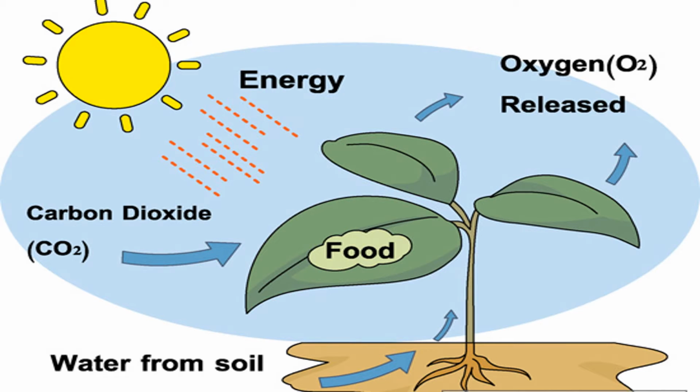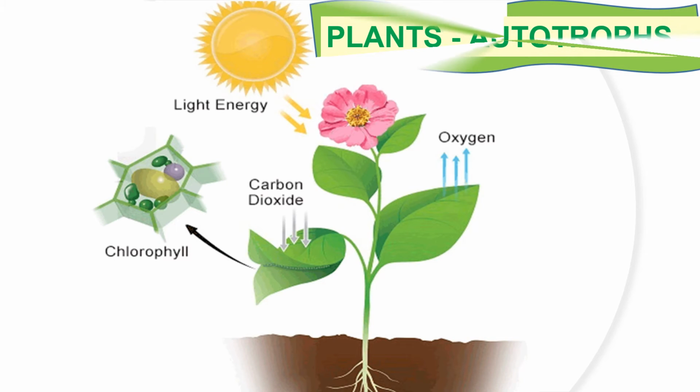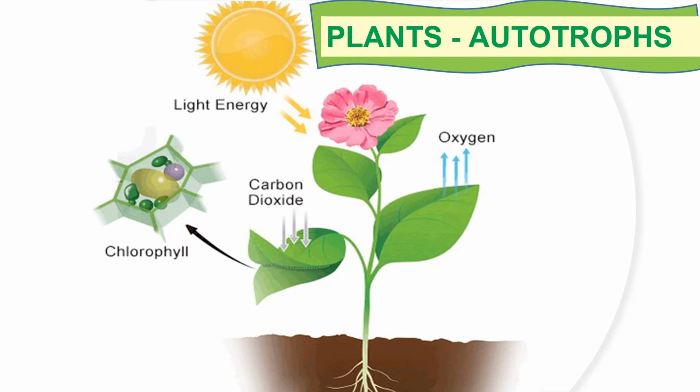Plants are synthesizing the chemical compounds like carbohydrates, proteins and fats in the presence of light by using carbon dioxide and water. So, these are called autotrophs. All the green plants are called autotrophs as they are synthesizing their food by themselves.